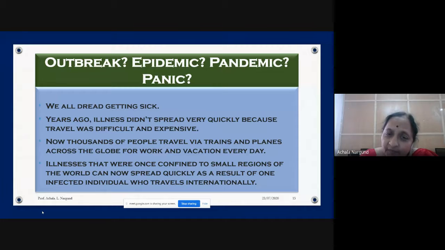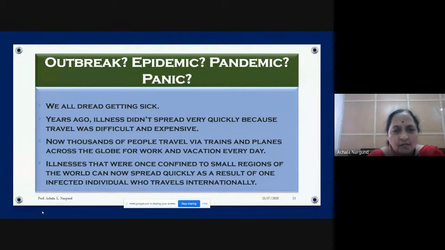Now thousands of people travel via trains and planes across the globe for work and vacation every day. Everybody wants to go on vacation to Europe. Nowadays nobody is going to Bangalore, Mysore. Earlier, North Karnataka people used to come to Bangalore, Mysore to see, and Bangalore, Mysore people used to visit only North India, South India areas. So we used to travel only within India, within 1,000 kilometers. Now vacation means outside the country.